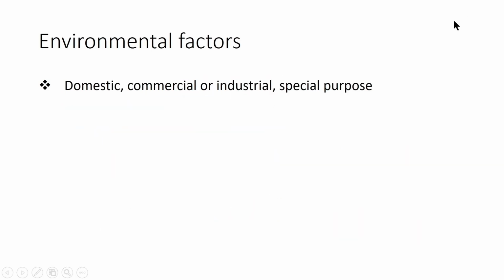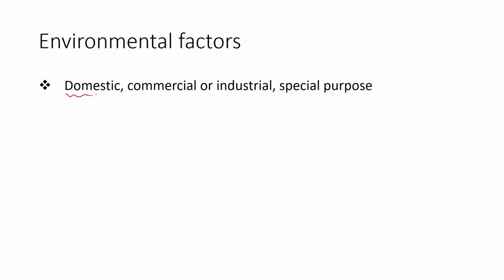The next set of parameters is the environmental factors. The intended automated system may be utilized for a variety of purposes. It may be utilized for domestic applications, or in industry, or it may be a special purpose product.